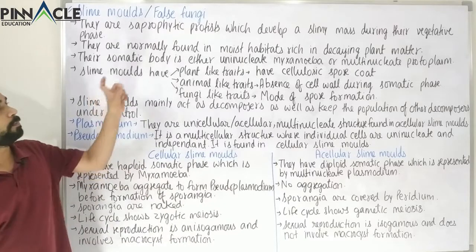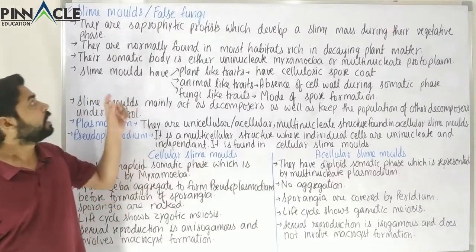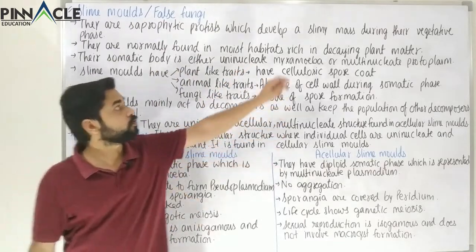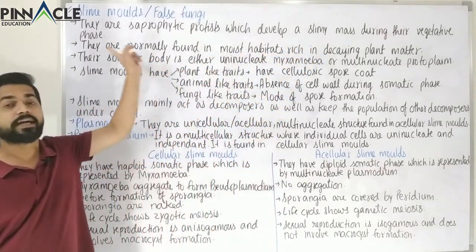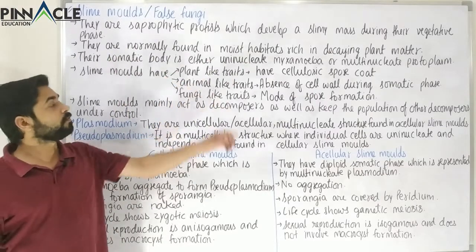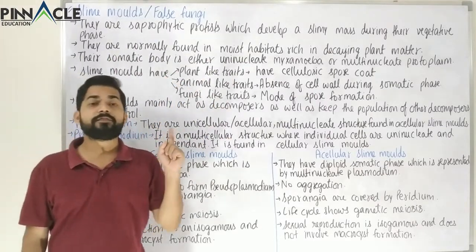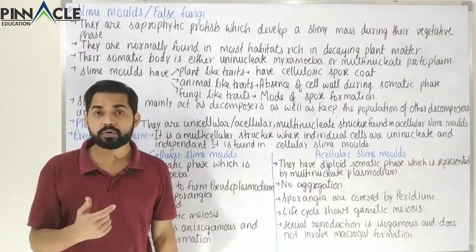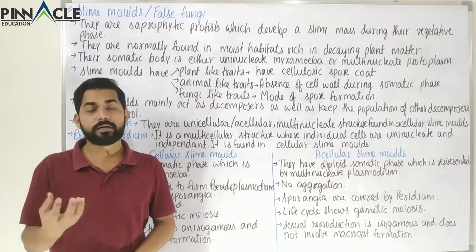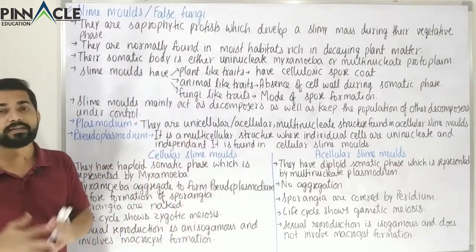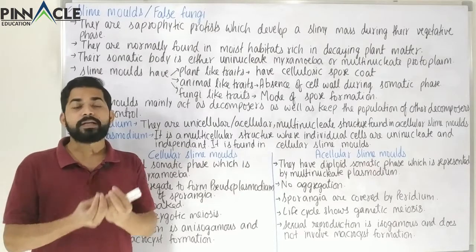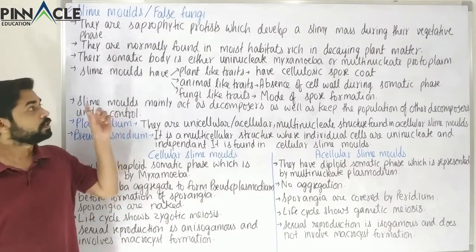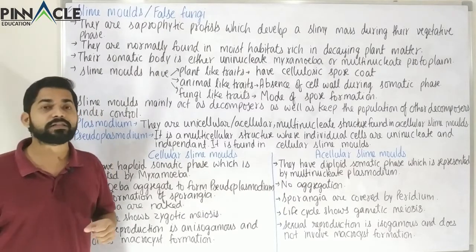So this is about the major features of this category, and that is these saprophytic protists develop a slimy mass. Because of this slimy mass, these are called slime molds. Now during their vegetative phase, the phase during which this group undergoes growth, or shows its vegetative growth, or the normal body size increases where it obtains its nourishment and increases in size, that is the vegetative phase. During that phase it develops a slimy mass.